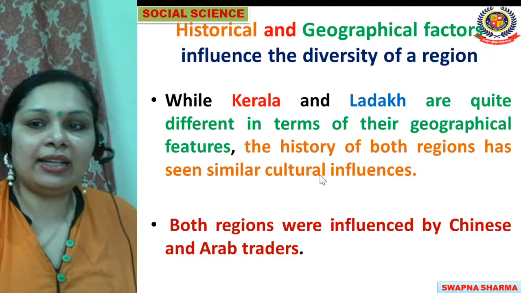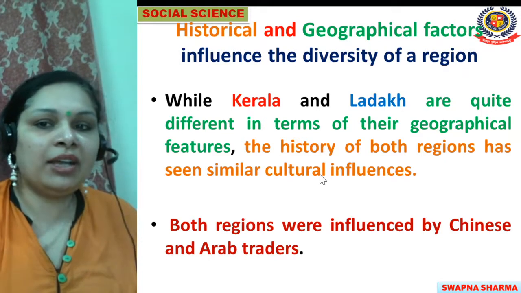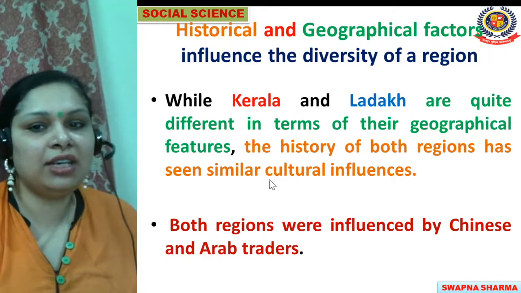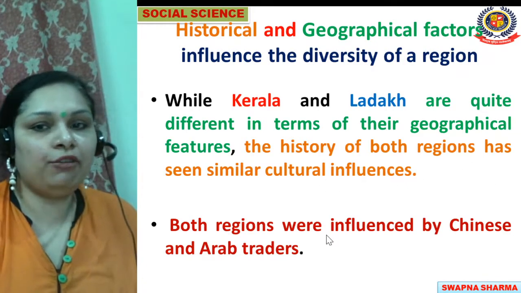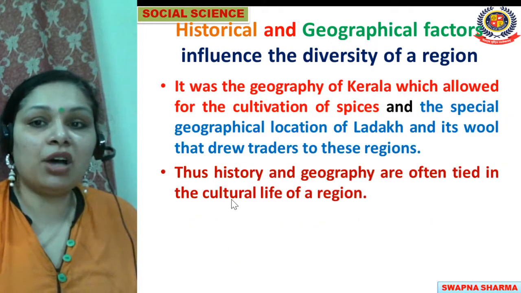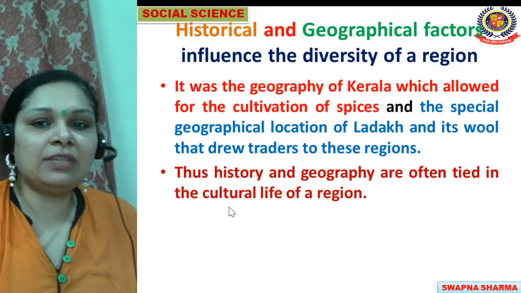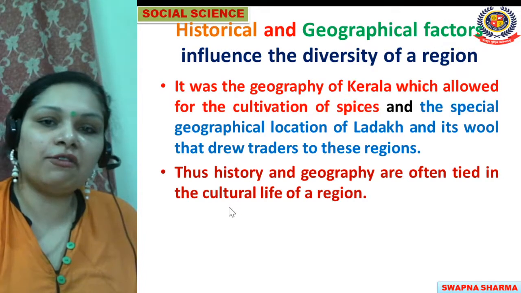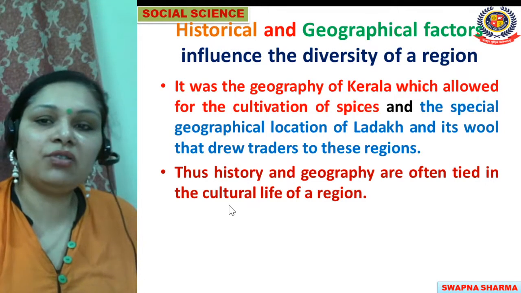While Kerala and Ladakh are quite different in terms of their geographical features, the history of both regions has seen similar cultural influences. Both regions were influenced by Chinese and Arab traders. It was the geography of Kerala which allowed for the cultivation of spices, and the special geography of Ladakh and its wool that drew traders to these regions.